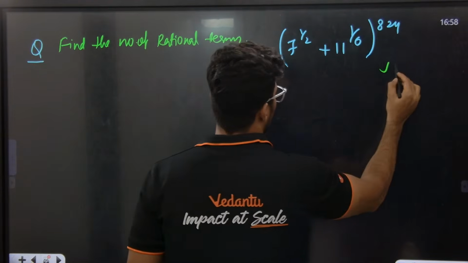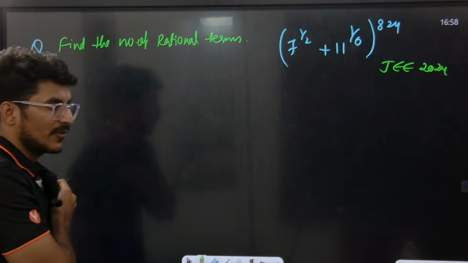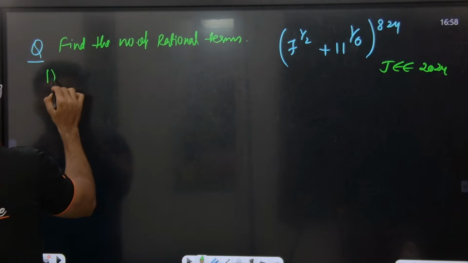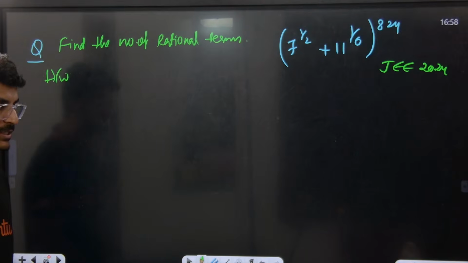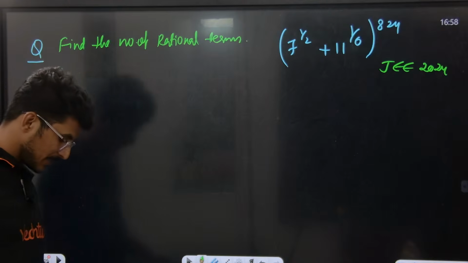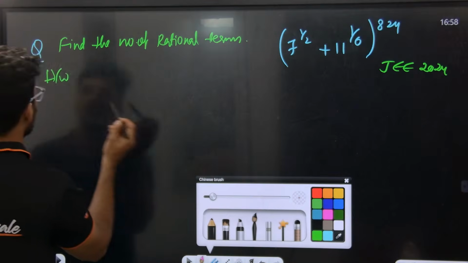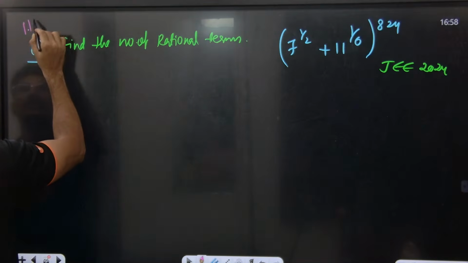Try this JEE 2024 question. Okay, this is homework for everyone. Will you be able to do this? Very good, Sachin. Next, another question I'll give you. This is homework for you all.